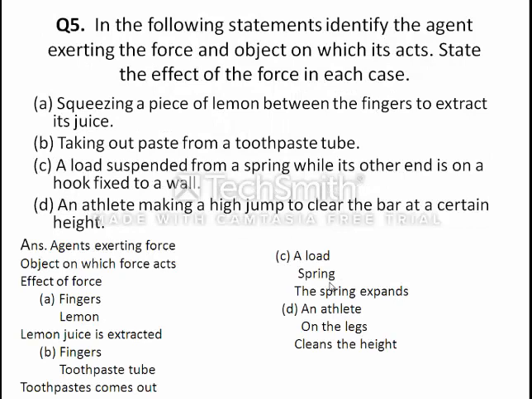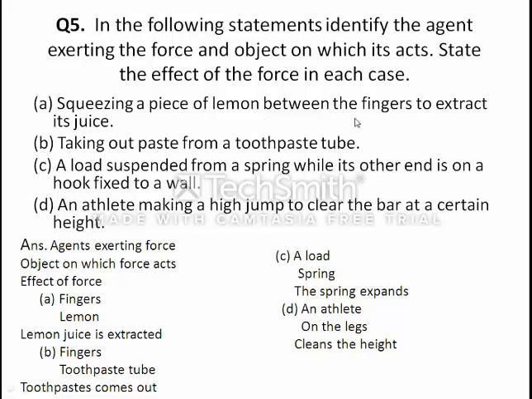Now coming to the next question. Question number 5. This question is somewhat tricky. Here we have to read the question carefully. In the following statements, identify the agent exerting the force. Means what is exerting the force, the object on which it acts, and due to the force what is the effect, means what is happening.